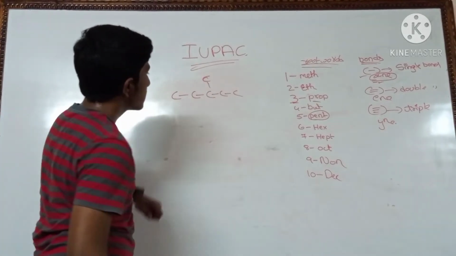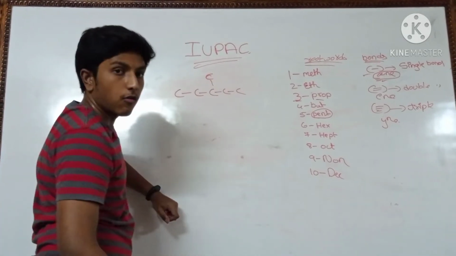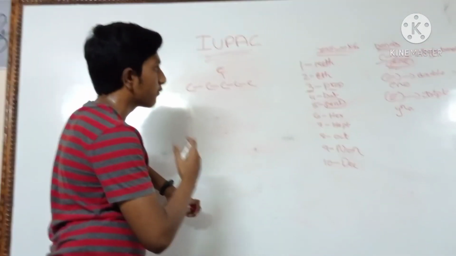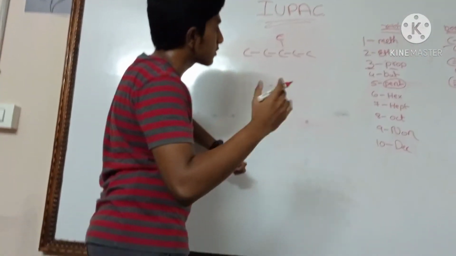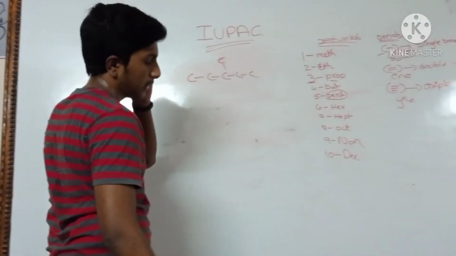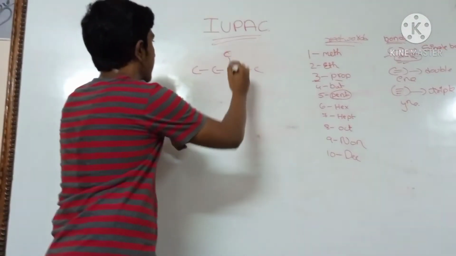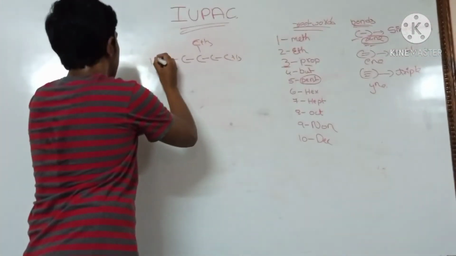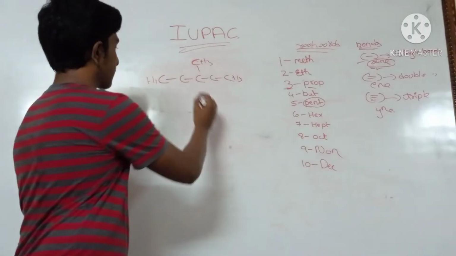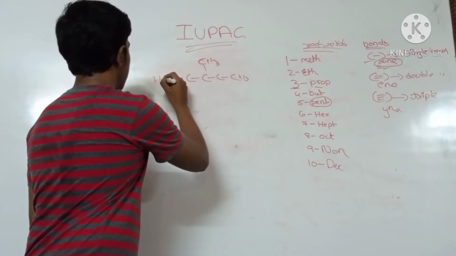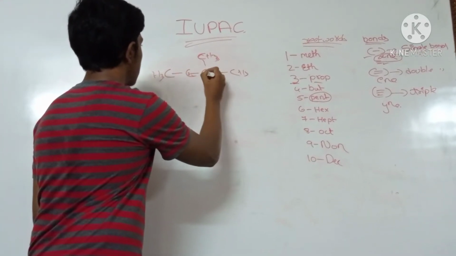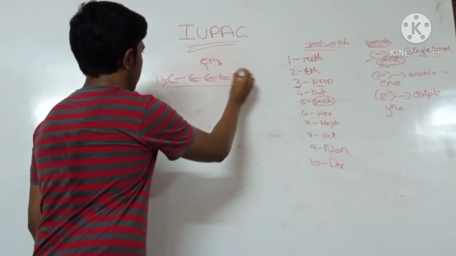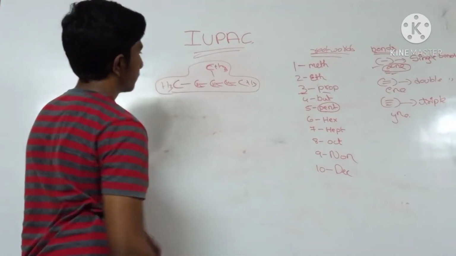If in case this is the compound, what will you write as the name of this compound? This you will get in your higher classes. When we move forward from the basics to the deepest of IUPAC, this chapter of IUPAC, where you get this is CH3, here 3. CH3, CH2, 2 hydrogens, 2 hydrogens. Now write the IUPAC name of this compound.